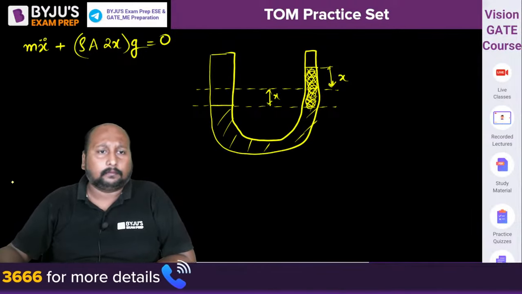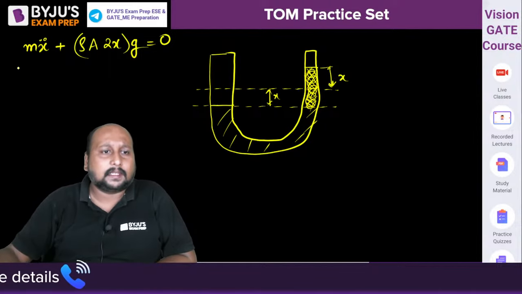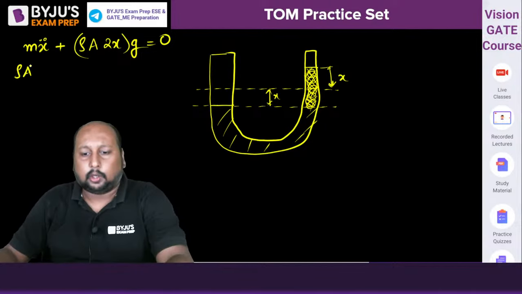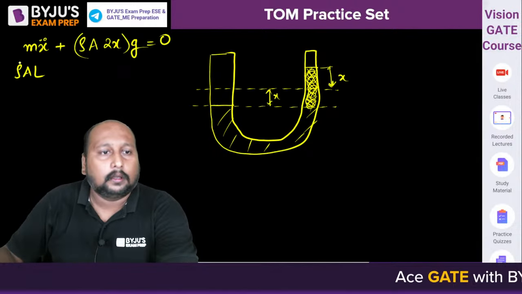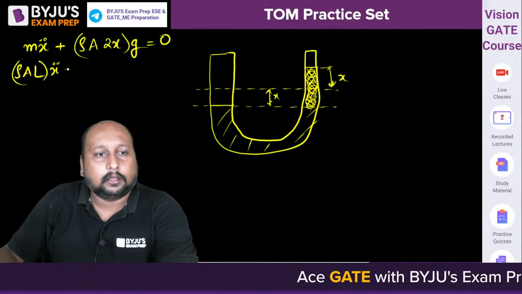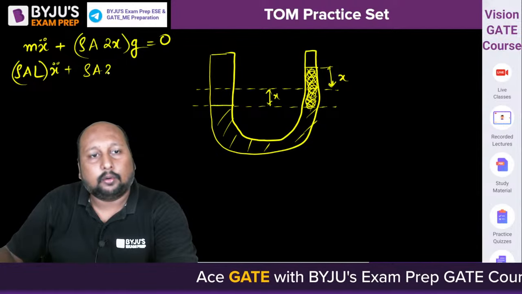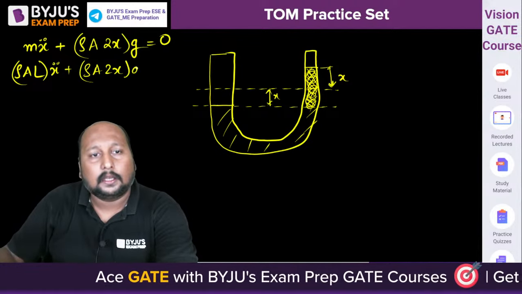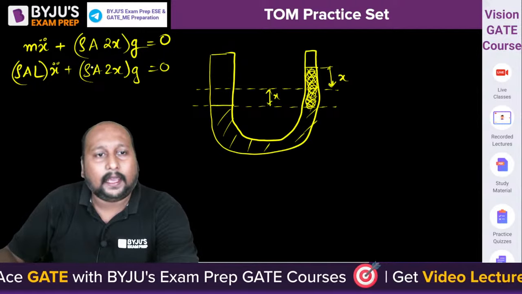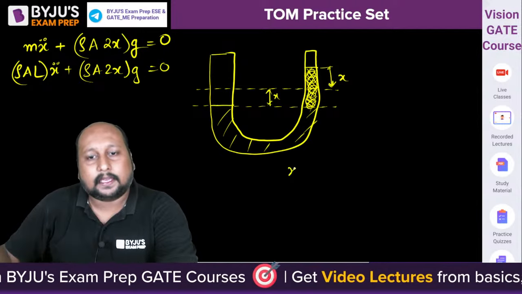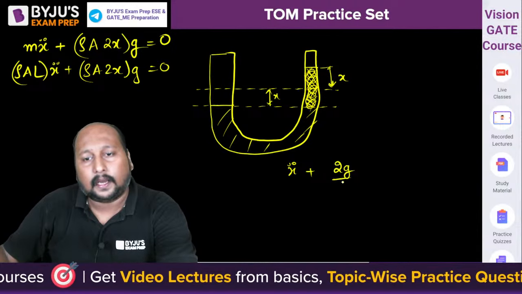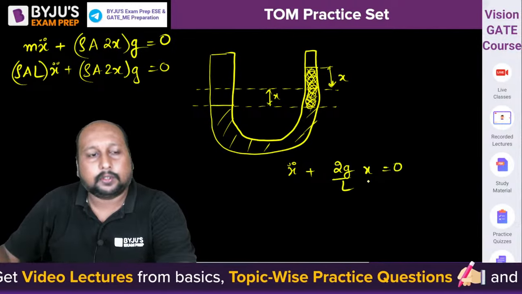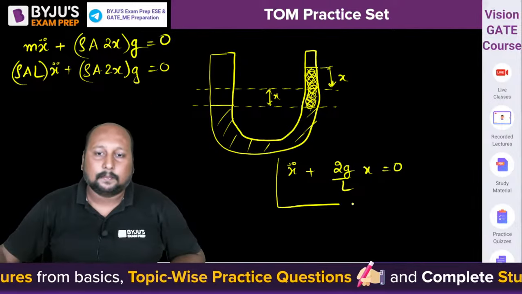The mass is rho into a into the total length L, into x double dot, plus rho into a into 2x into g, equal to 0. Rho a cancels out, so we have x double dot plus 2g by L into x equal to 0. Yes, we have the simplified equation.